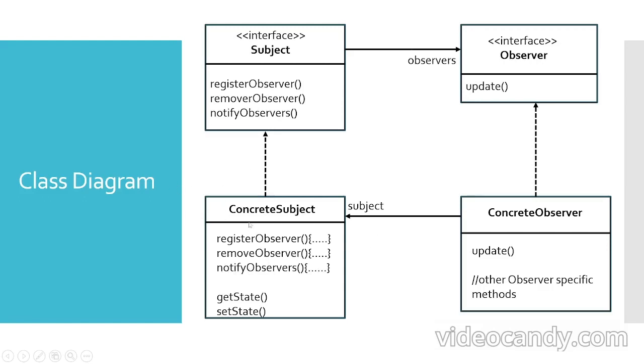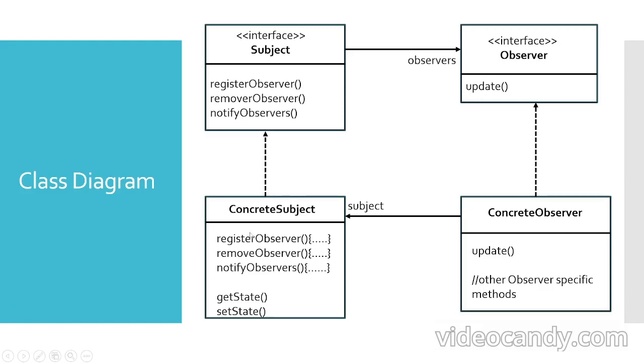Whenever an observer says they're interested in your data, you ask them to first register themselves. Once registered, they will be in my observer list, so that whenever some change happens to my state, I will send them a notification. So the first thing the observer should do is invoke this register observer method. Since you want to send notifications to the observers, add methods to register observers and to remove observers.